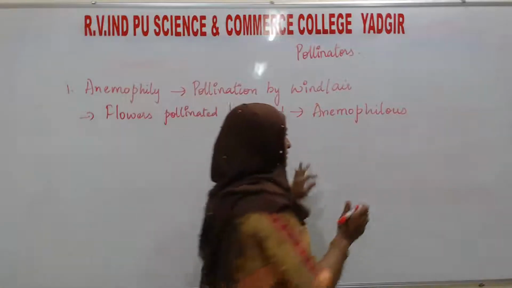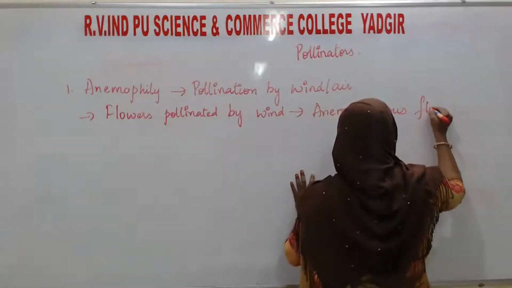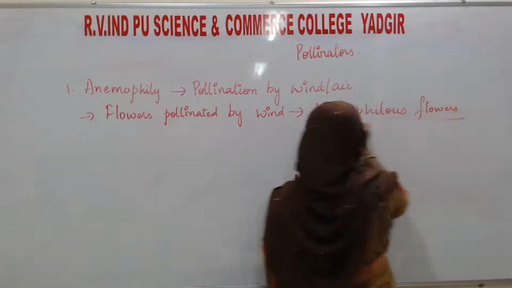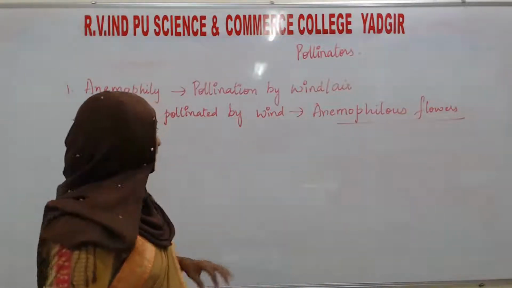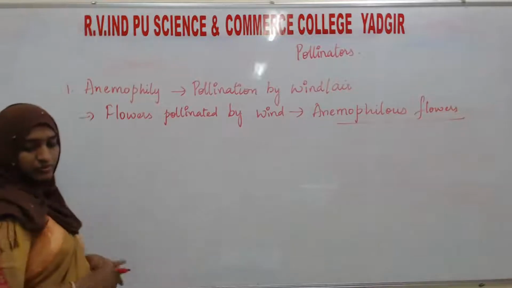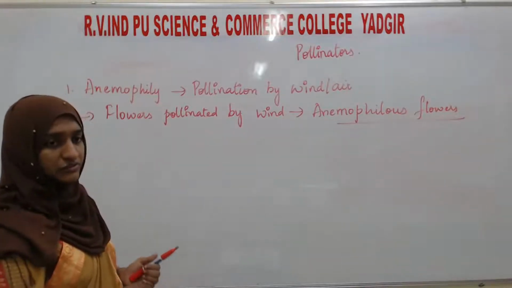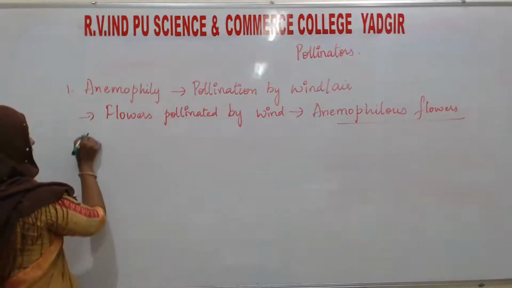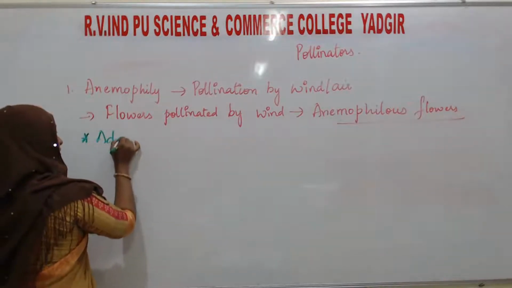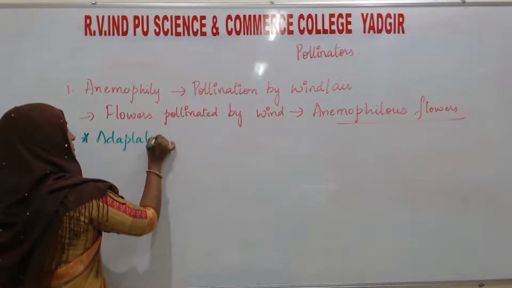Such flowers are known as anemophilous flowers. Okay, so here there are certain adaptations for pollination by wind. So let's see what the adaptations are.